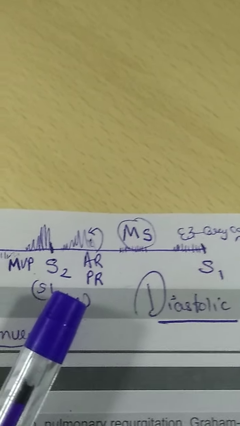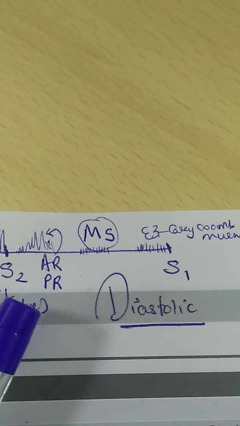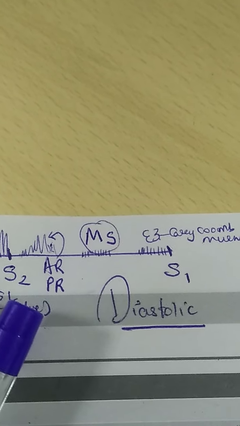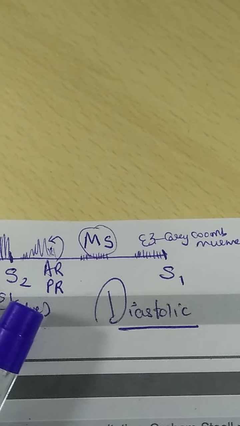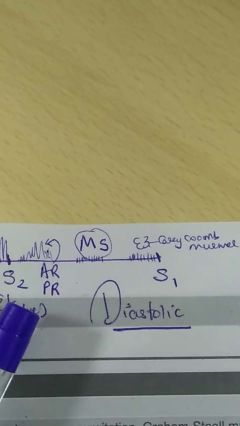Early diastolic murmur occurs in aortic and pulmonary regurgitation, whereas mid diastolic murmur occurs in mitral stenosis. Late diastolic murmur, also called Carey Coombs murmur, occurs in rheumatic fever or rheumatic carditis.